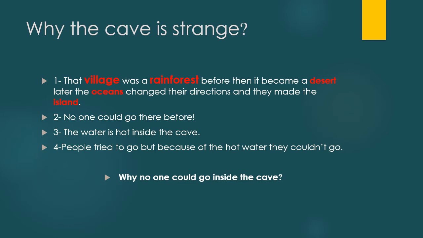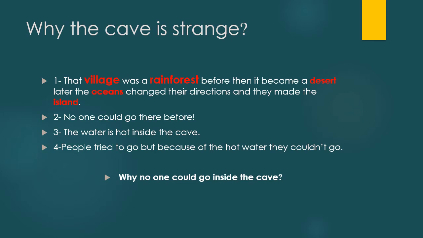So it was a very short information about our village. But about the cave, it's strange because no one could go there before, and the water is cold outside and it's hot inside the cave.